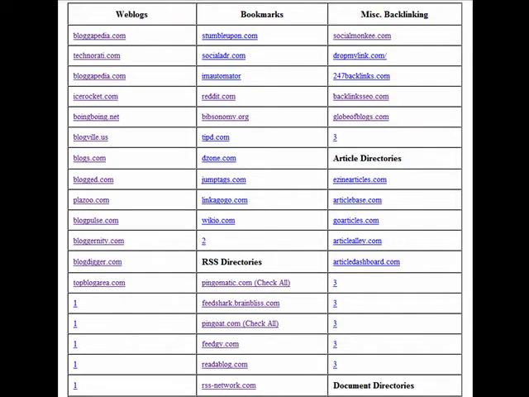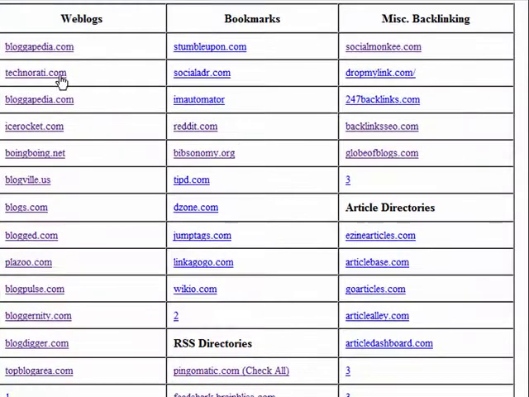Now, after you save the page to your domain and you open it up, this is what you'll find. Now, I made no attempt to make this attractive. This is a working page. No one's going to see it except you. This is like a bookmarking site, except it's much easier to use than bookmarking all of these sites on your computer. And on here you'll find a listing for weblogs,